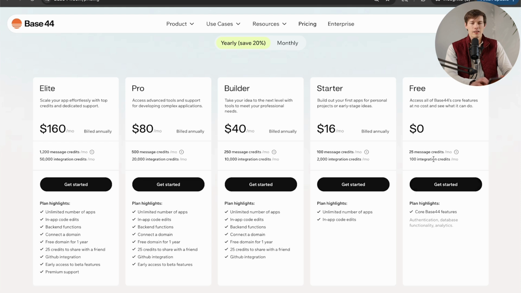But you can see $16 a month, again, annual plan here, for the starter one, gives you 4 times the message credits, 20 times the integration credits. So you could really use this pretty substantially. And that's kind of the main difference between the free and the starter.